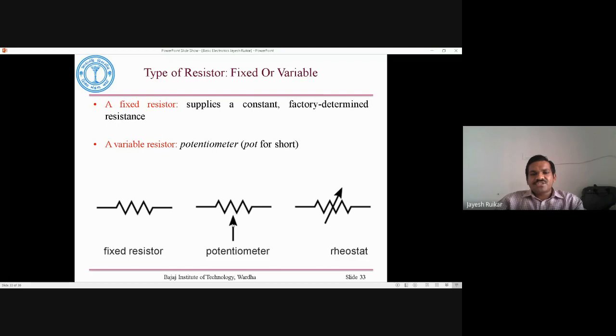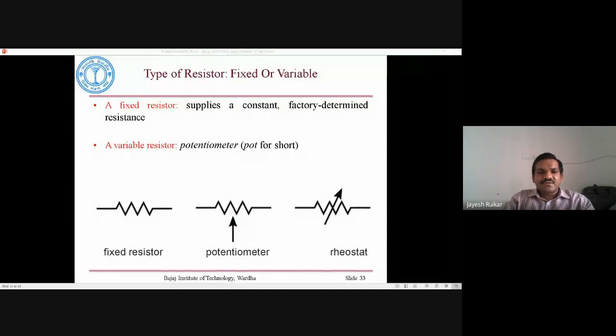Then we have a potentiometer, where there is one arrow. It is assumed that when you vary that particular arrow, the value of that potentiometer, or of that particular resistor, will vary. And then the third symbol is used for the rheostat. So the rheostat is again one of the variable resistances.